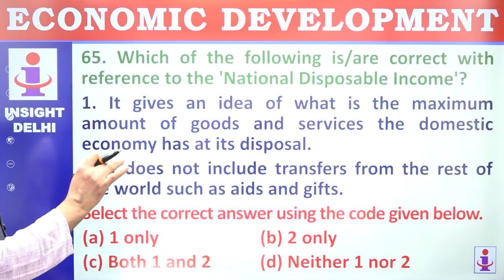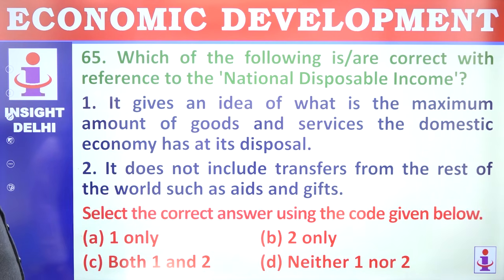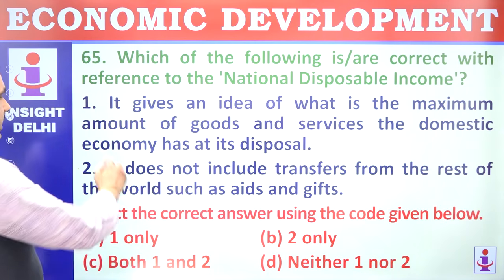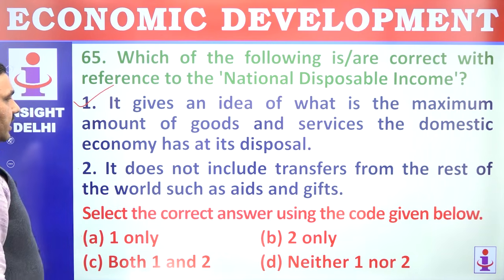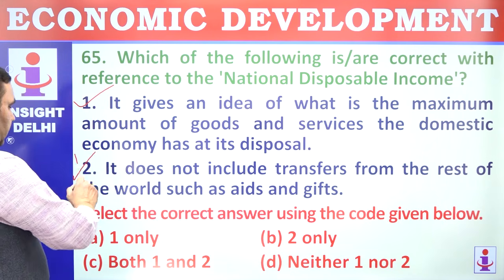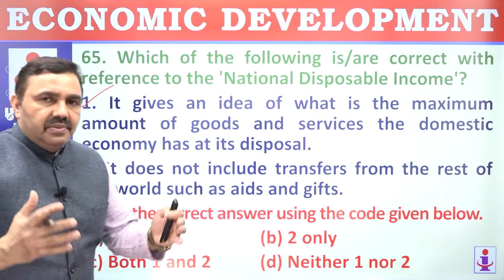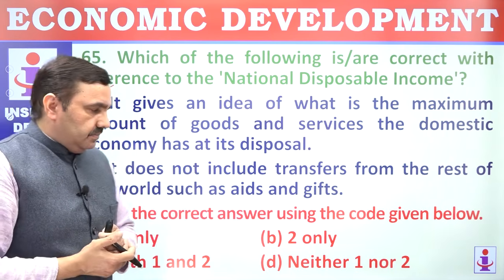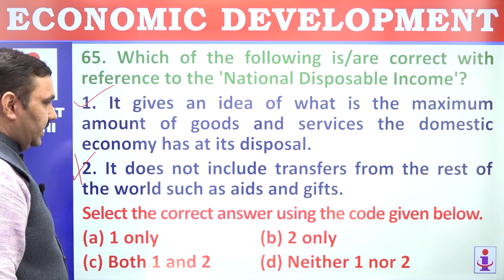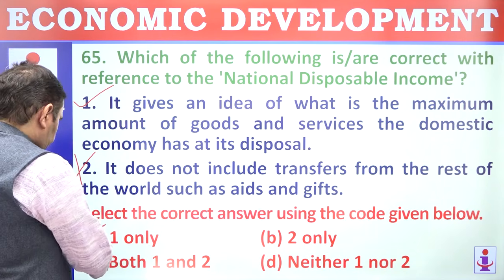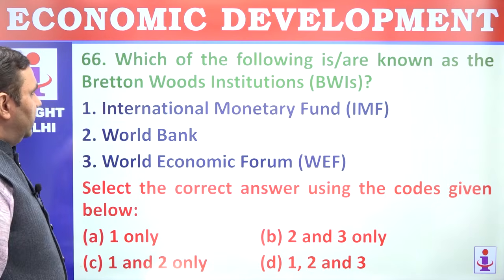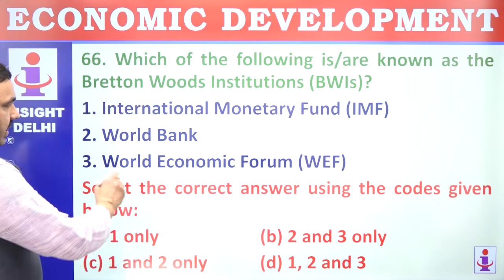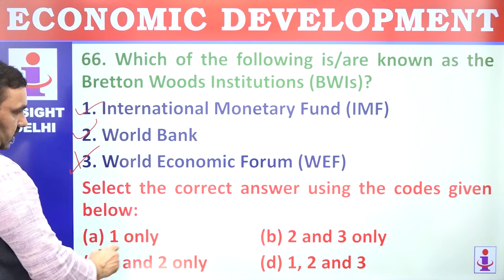65. Which of the following is correct with reference to national disposable income? It gives an idea of what is the maximum amount of goods and services the domestic economy has at disposal. That's correct. It does not include transfers from rest of the world. It includes transfer from rest of the world because that is also available with the people for consumption. That also creates disposable income. Only one is correct. A. 66. Which of the following are known as Bretton Woods Institutions? IMF and World Bank, not World Economic Forum. 1 and 2 only.